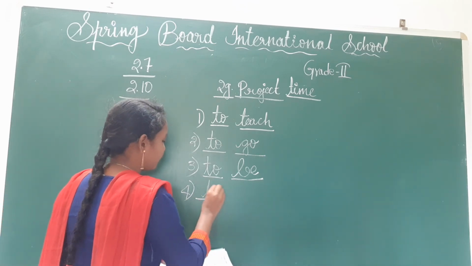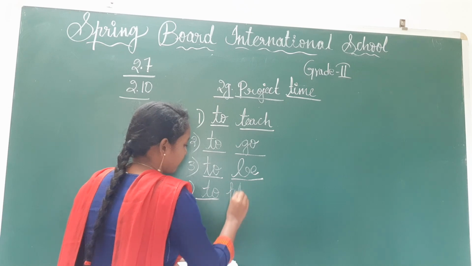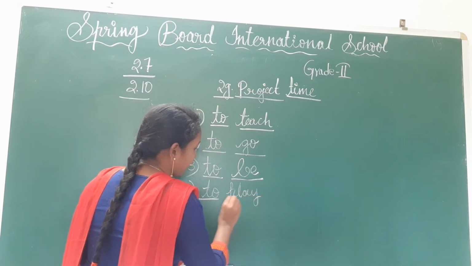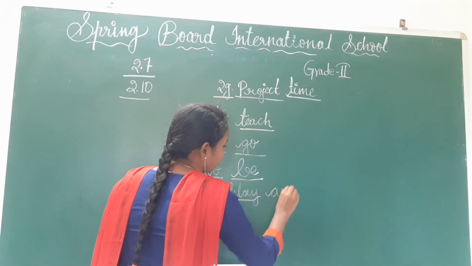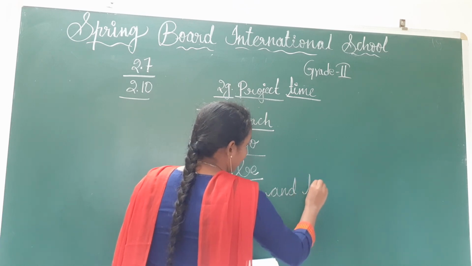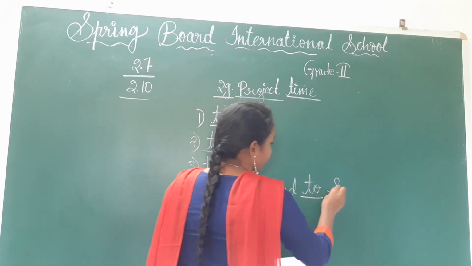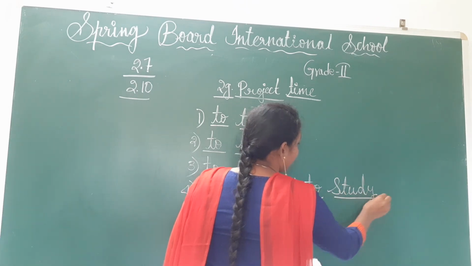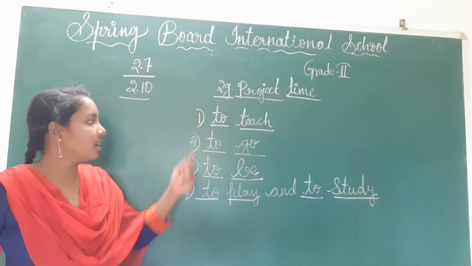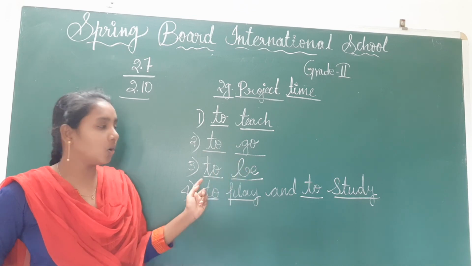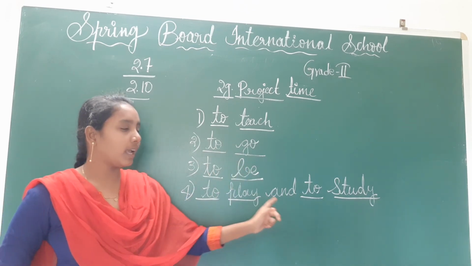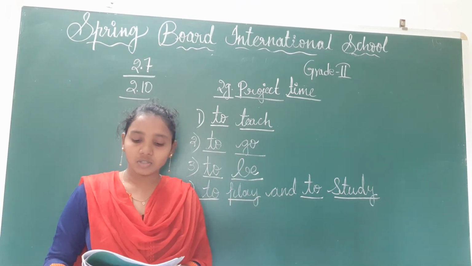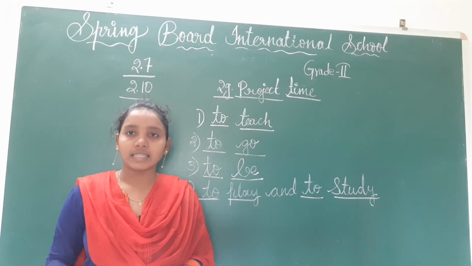To play and to study. Okay, children, here: to teach, to go, to be, to play and to study. Like this you have to complete this essay, children.